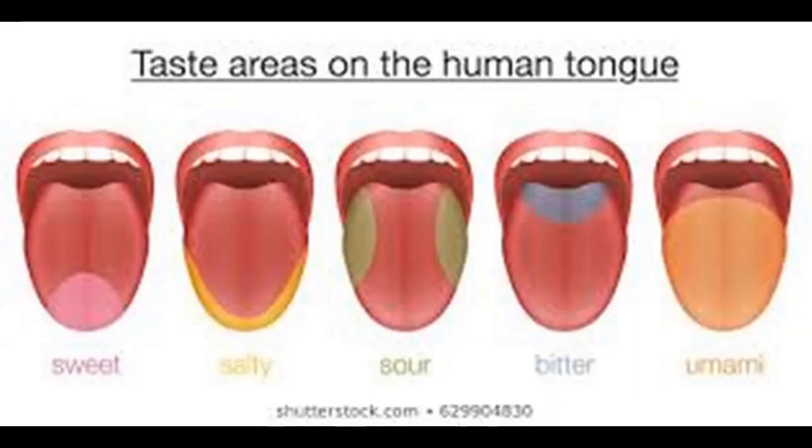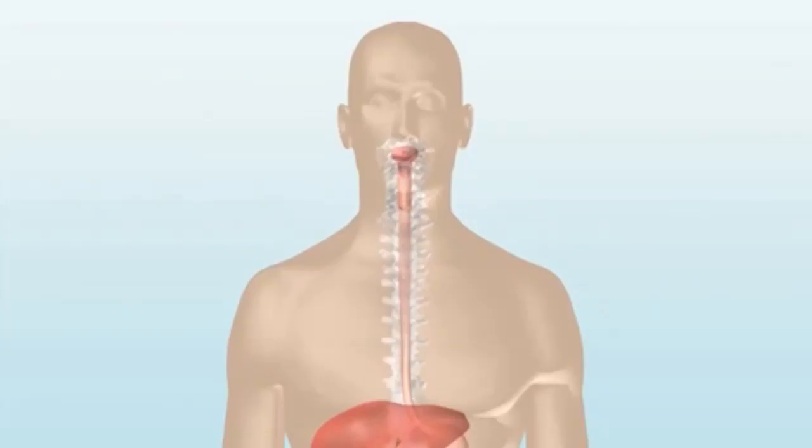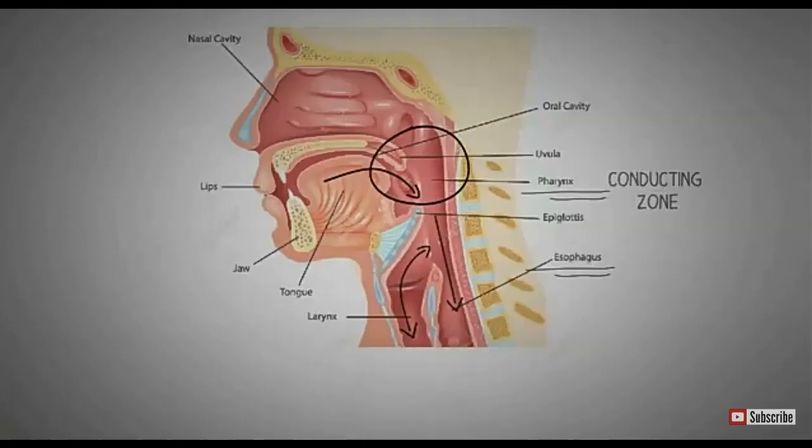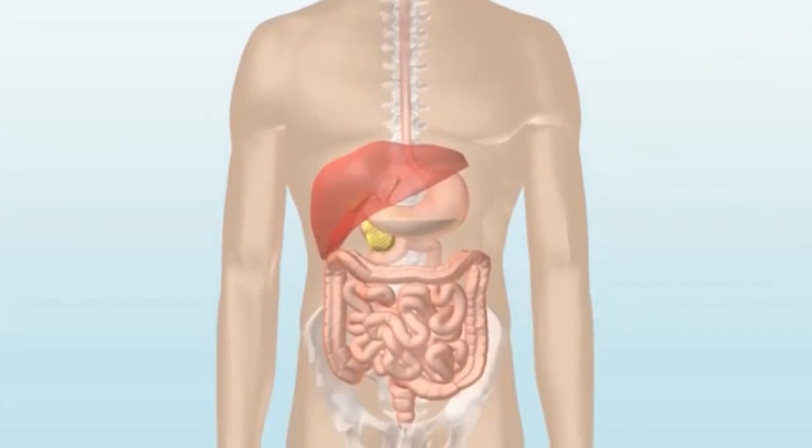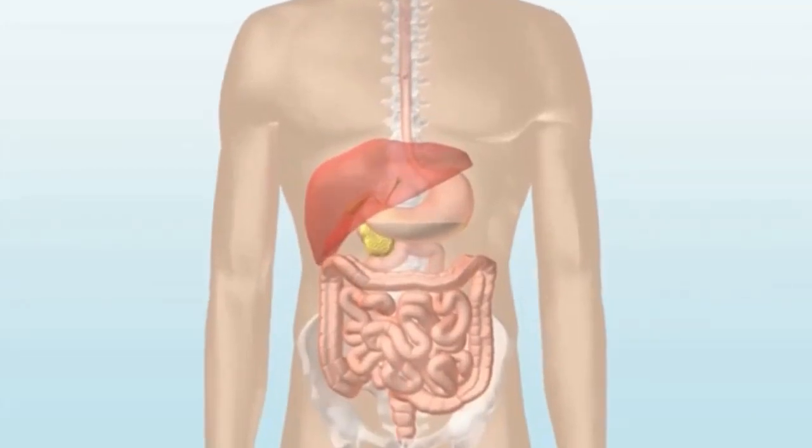Mouth consists of a muscular part, that is our tongue. Tongue consists of some taste buds that taste the bitter, sour, salt, and umami taste. These taste buds identify the different tastes present in the food. The soft food mixes with the saliva and passes through the pharynx. Pharynx is a conducting zone. The food mixes with the saliva, passes through the pharynx, then the esophagus through the peristaltic movement.